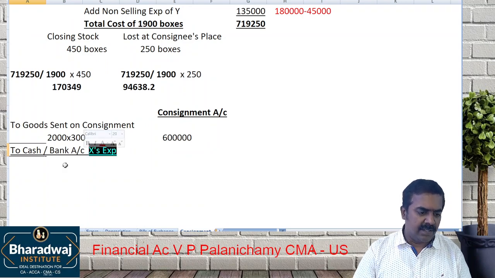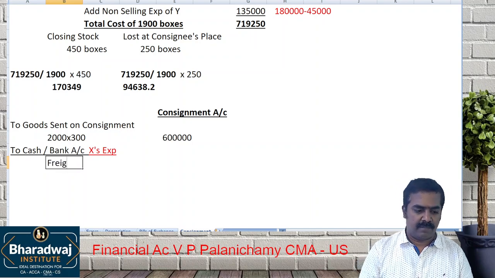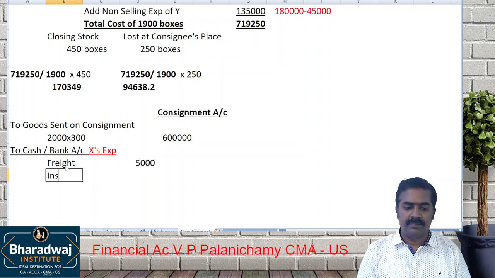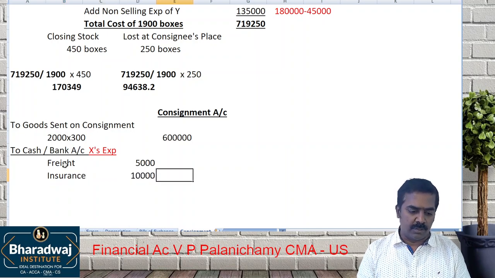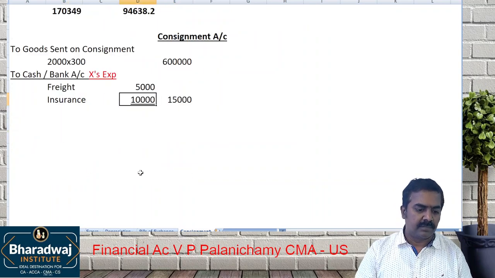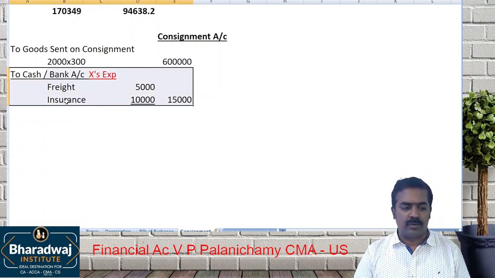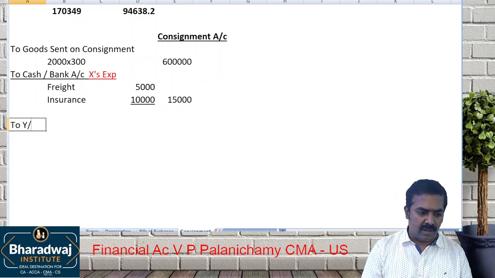Whose expenses? What are the expenses spent by X? Freight charges how much? 5,000. Then insurance charges, how much did he spend? 10,000. So the total spent is 15,000. Take it up. Consignment account, to goods sent on consignment 6 lakhs, to cash or bank account for expenses, to Y account.